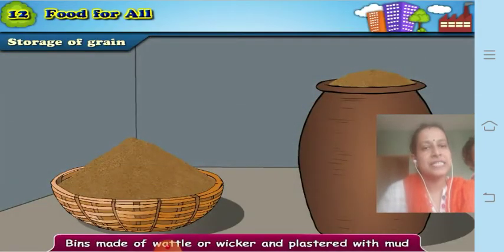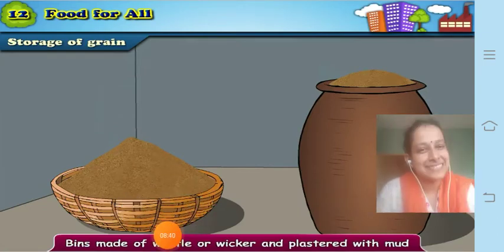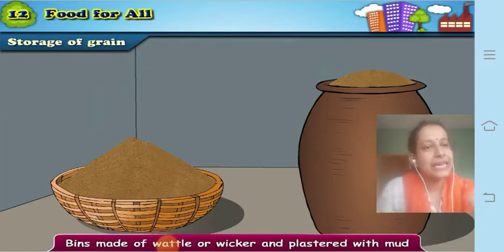So farmers can use bins made of metal or wicker and then plastered with mud. So this is how grain can be stored.